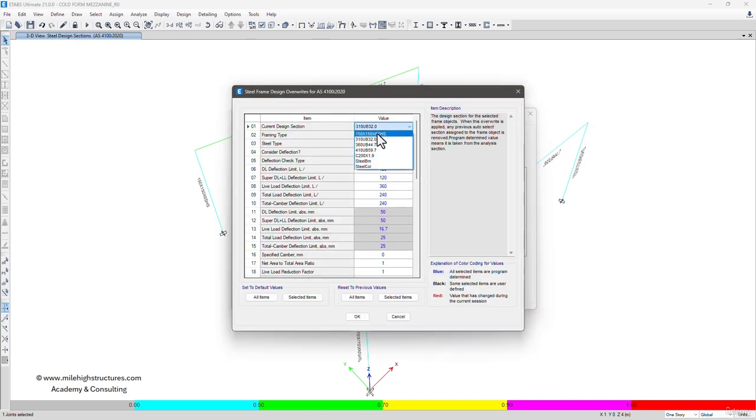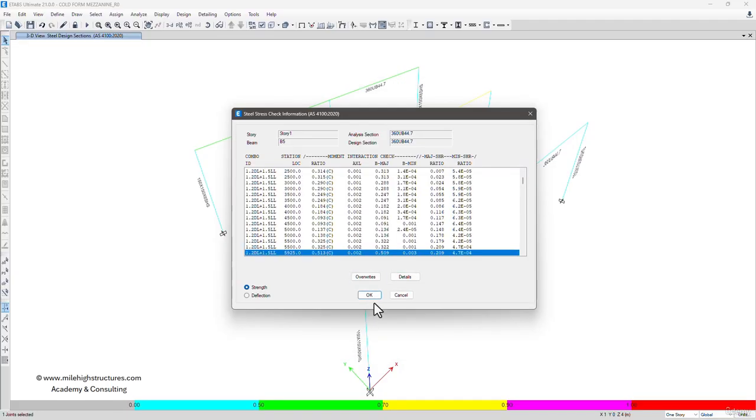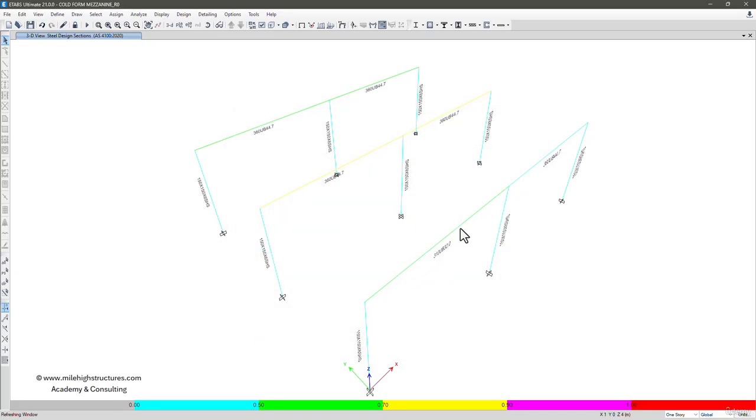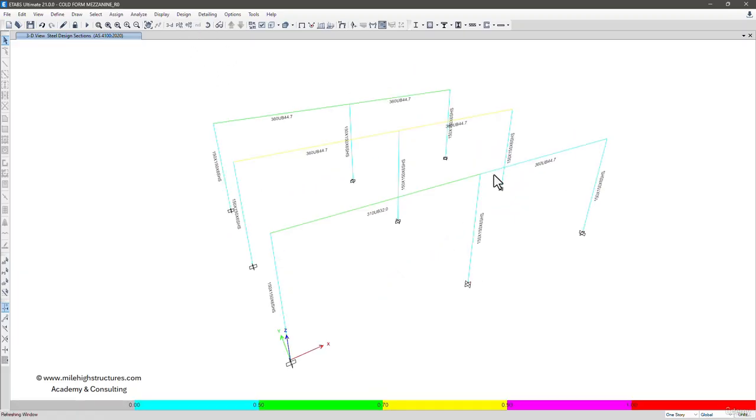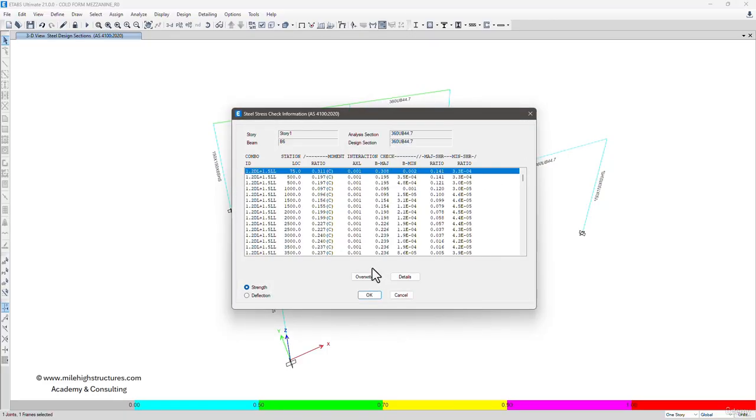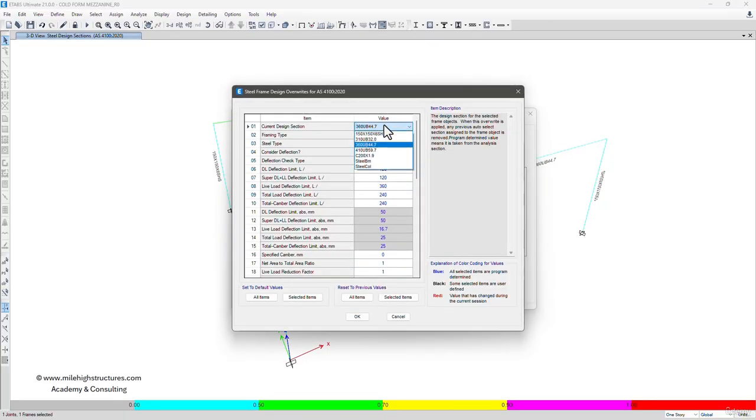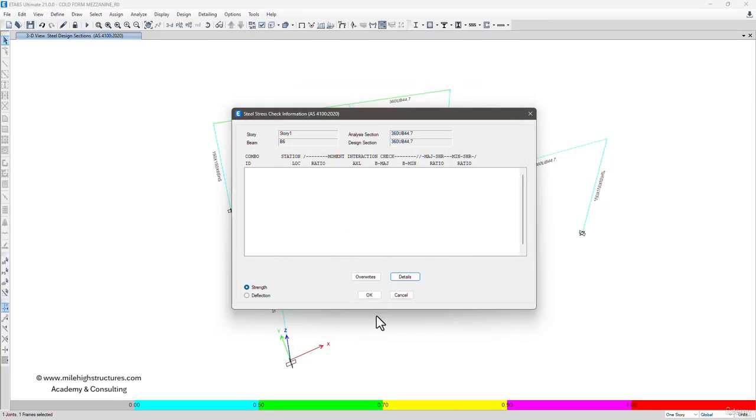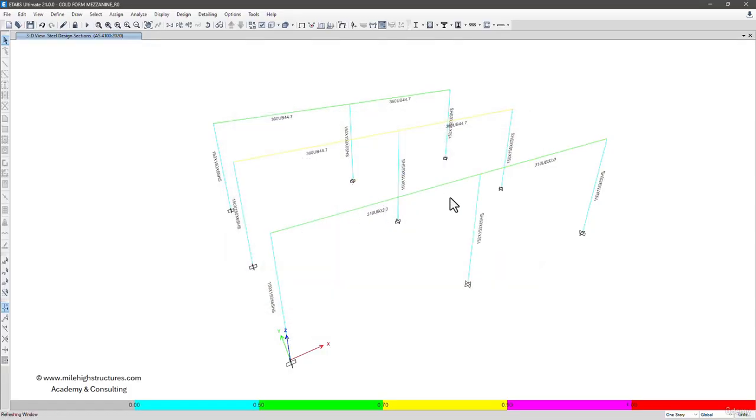Or if we do not have any section size lower than this, we can click on 310 UB 32, and the same can be done here also. That is, instead of 360 UB, we can have 310 UB. Again the ratio is 0.513.